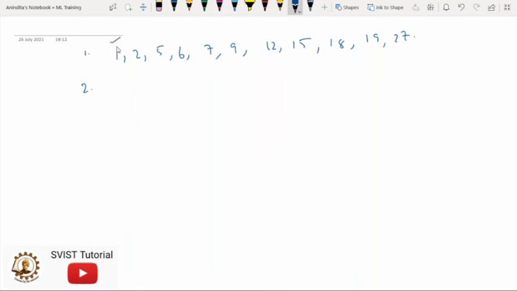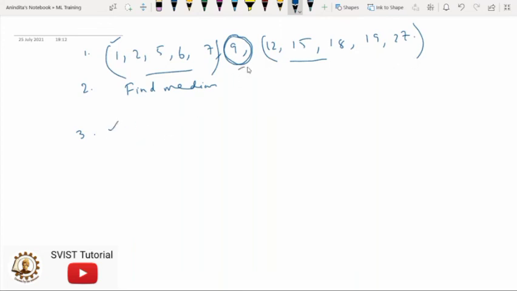After arranging the values, do one thing, find the median. And finding the median is very easy. We know that in this case, we can identify this value as the median because I have shown this formula to you right now. So now the third step will be, we have to place parentheses around the numbers above and below the median. So this will be one parenthesis and this will be another parenthesis. So this is our third step. So arrange the numbers, find the median and then put parentheses.